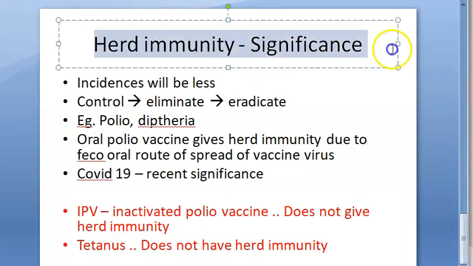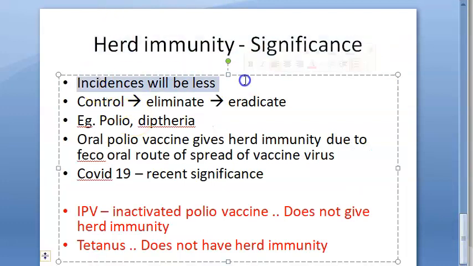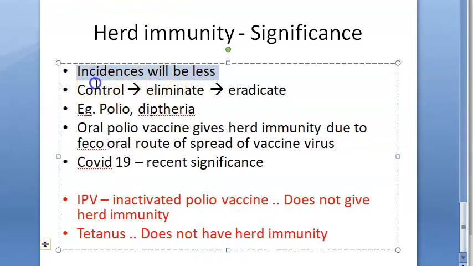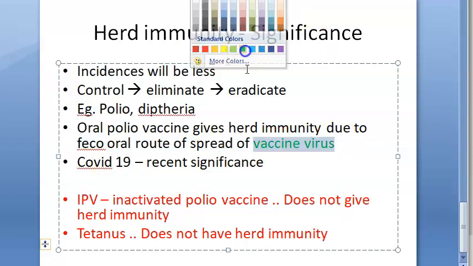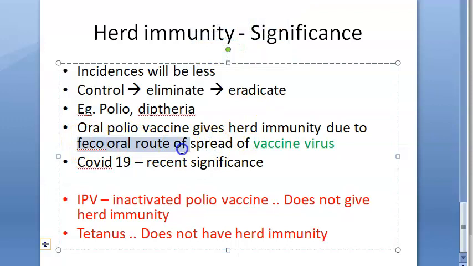Okay. Then what's the significance of herd immunity? The incidence of the disease will be less. There will be control. You can go from control to eliminate to eradicate a particular disease. Example, polio, diphtheria, etc. Oral polio vaccine gives herd immunity due to the fecal-oral route of spread of the vaccine virus. So that is really strange and scary. The vaccine virus spreads via fecal-oral route to other people and it gives immunity to the other person, is it?